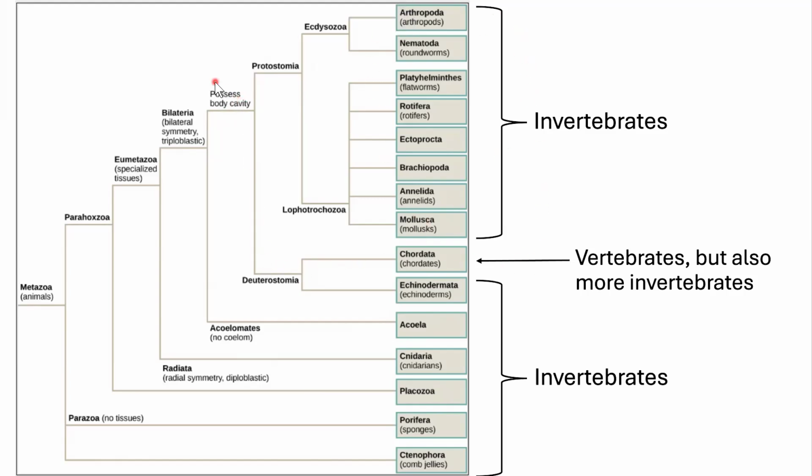Then based on how your little tiny ball of cells develops, we're going to divide it into the protostomes and the deuterostomes. In the deuterostomes, we have two groups, echinodermata, which is going to be sea stars. Those are invertebrates, and chordates, which is the group that we're in, but there's also invertebrates in this group too. Then your protostomes, we have all of these awesome critters, all invertebrates. So here's the takeaway. Most of life is invertebrates. Vertebrates are a much smaller group, although incredibly cool, and that's the topic of our next lecture.